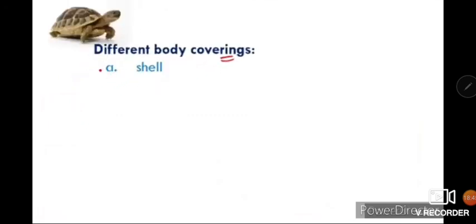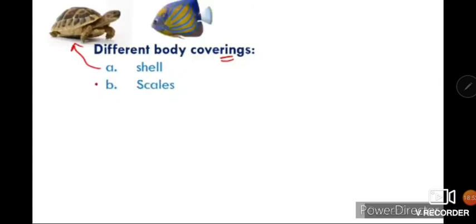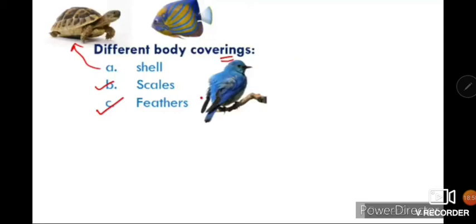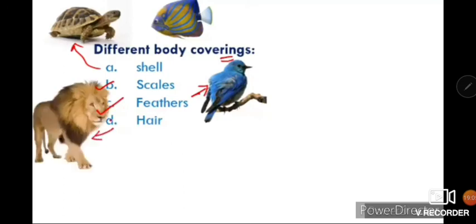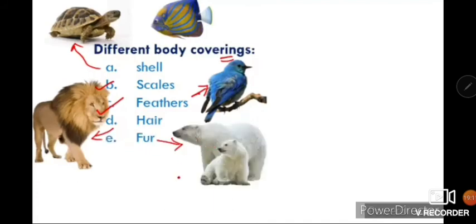Now let's revise. Different body coverings: first is shell. For example, in turtle and tortoise, that is a hard outer covering. Second one, scales, for example, in reptiles or in fish. Third one is feathers. In all birds, there are 3 types of feathers, including body feathers and flying feathers. Then the fourth body covering is hair, long hair, even for their look also, fur to keep their body warm.